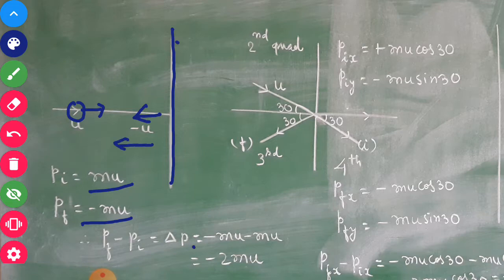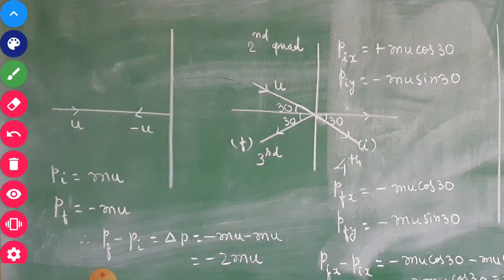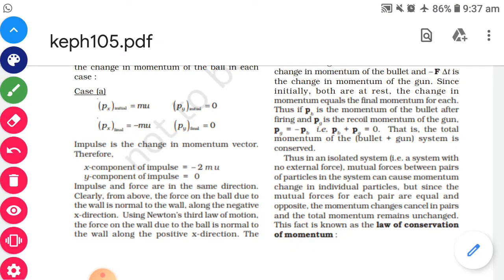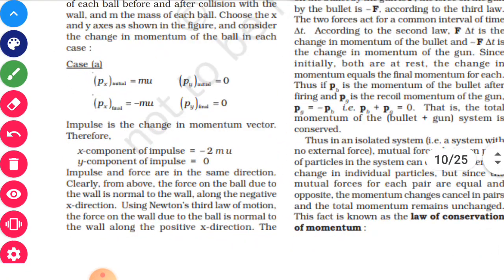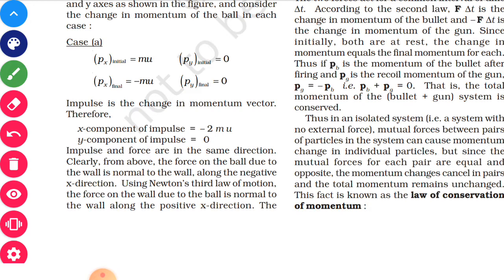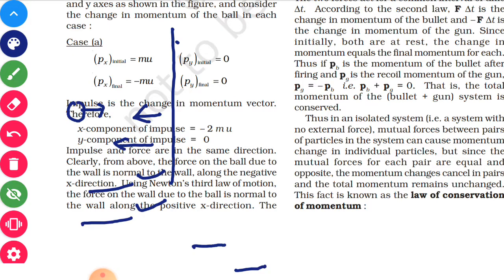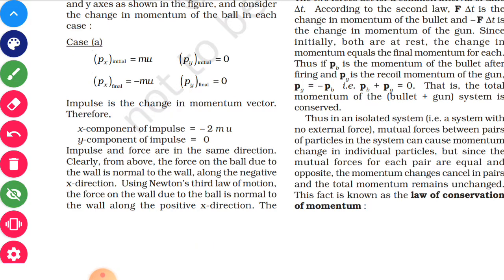So the change in momentum, final momentum minus initial momentum, will be minus 2 mu. In the y direction there is no motion, so the y component of the impulse will be 0.